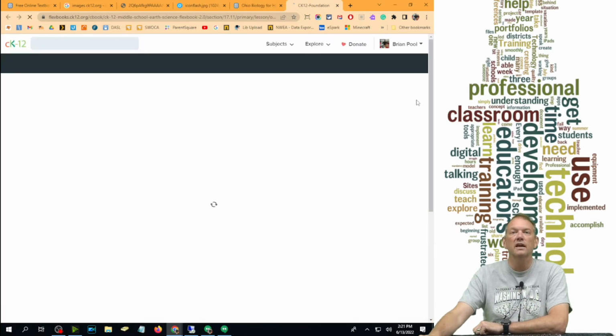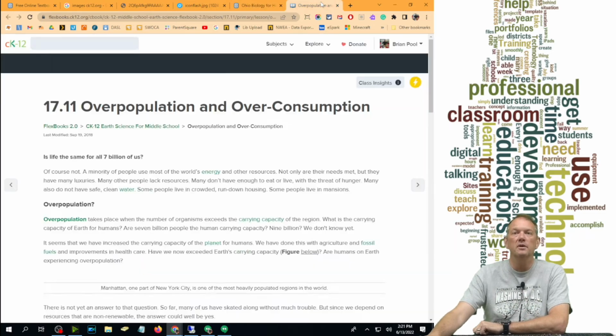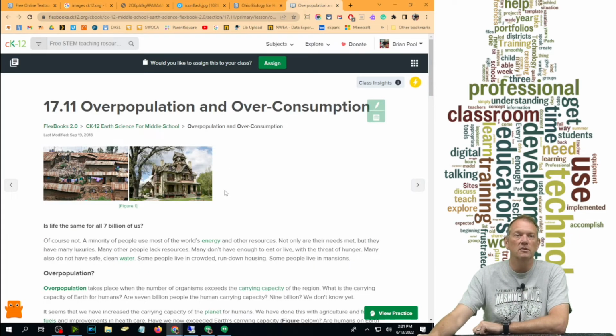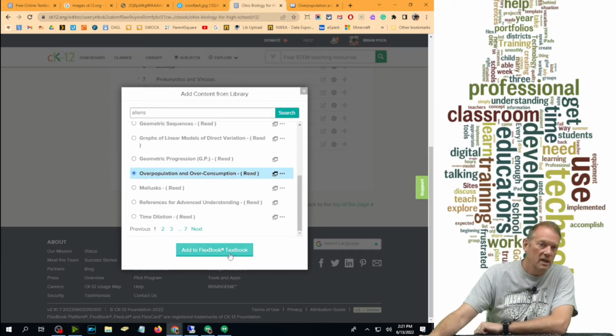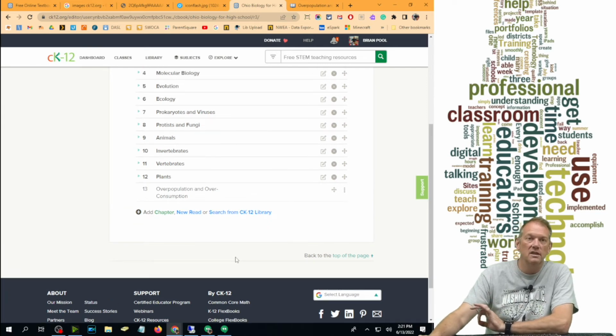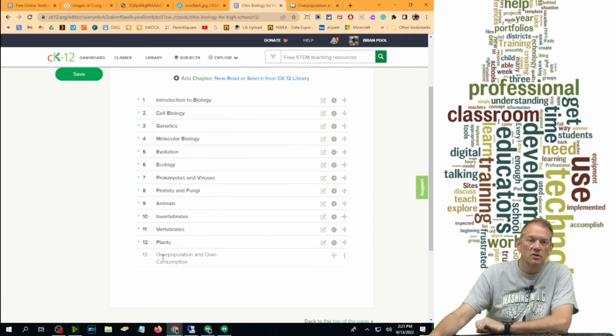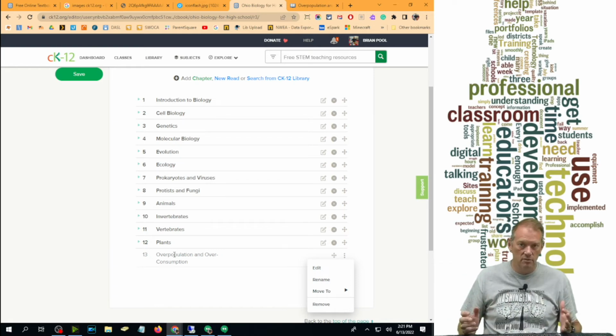So I can click on that to look at it, and I clicked on this little pop-up here that pops up, overpopulation and overconsumption. That's from the Earth Science for Middle School textbook, but I want to add it to my biology one. So if I check that and add it, now this whole chapter becomes a chapter in my textbook. And this is now editable. Not only did I add this chapter to this book,